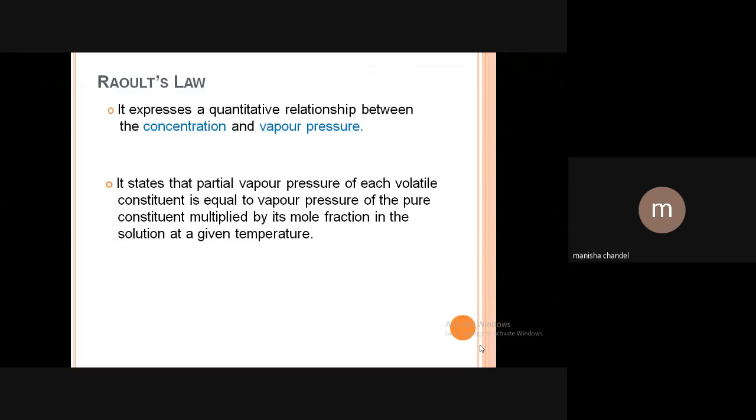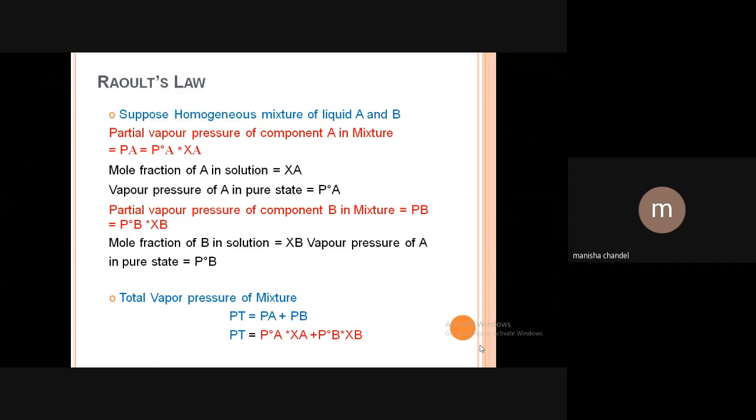It states that the partial vapor pressure of each volatile constituent is equal to the vapor pressure of the pure constituent multiplied by its mole fraction in the solution at a given temperature.